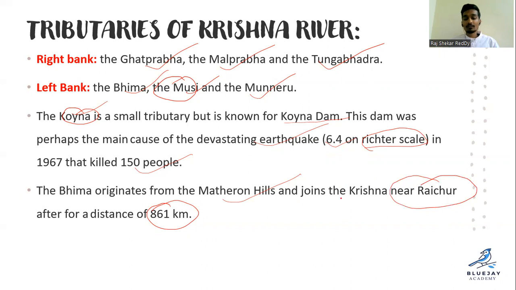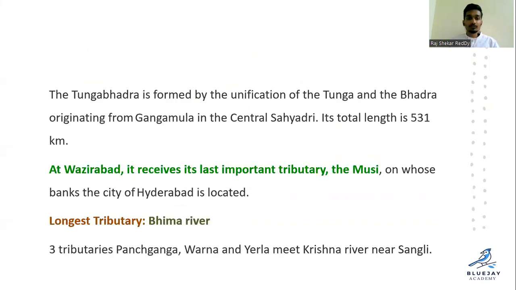So near Raichur, it joins the Krishna river. Clear? Near Raichur. So Tungabhadra is unified after river Tunga and Bhadra, originated from the Gangamula in the central Sahyadri, right? Its length is around 531 kilometers.